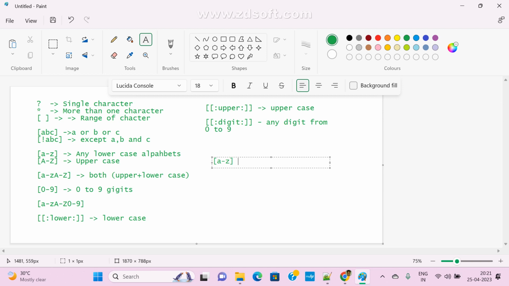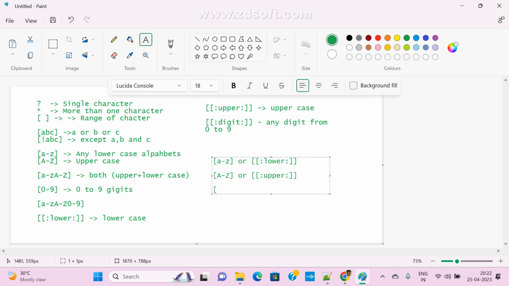Or we can use colon lower colon. Both are the same. And if you want to validate uppercase, we can use colon upper colon.